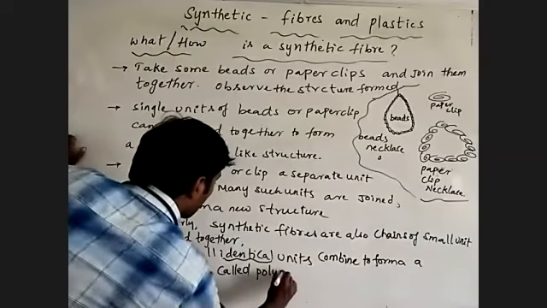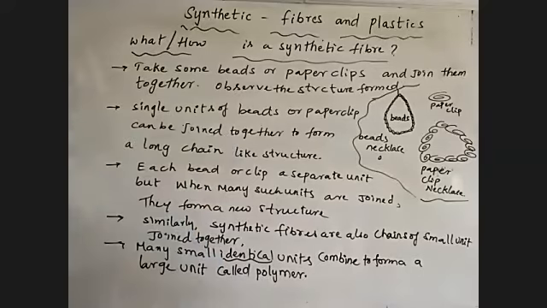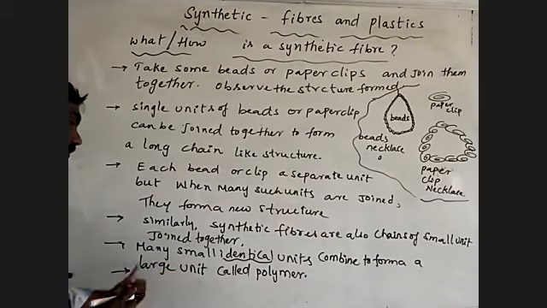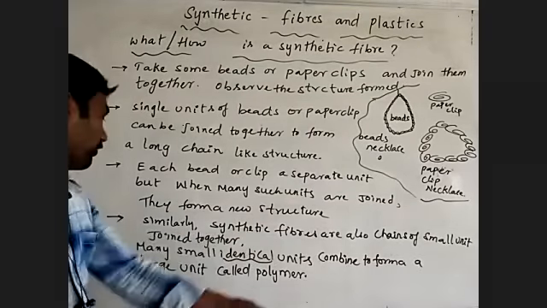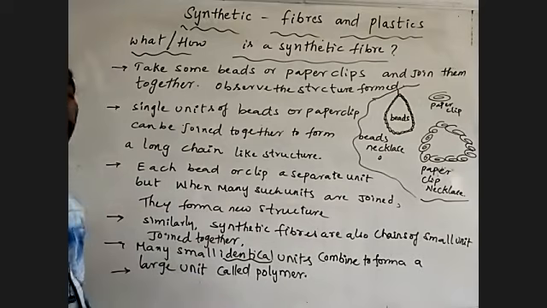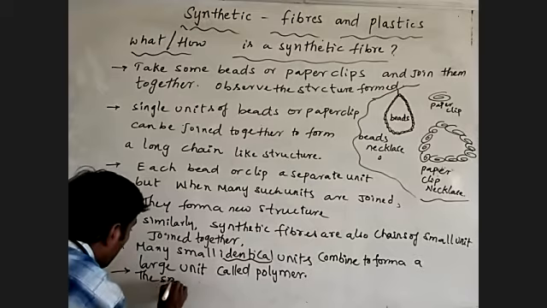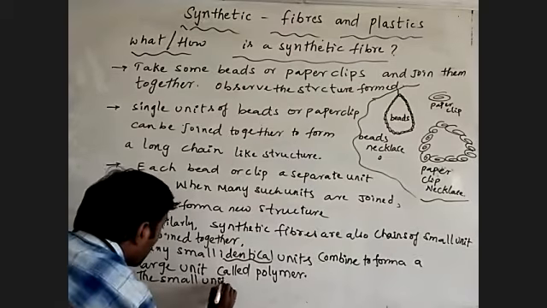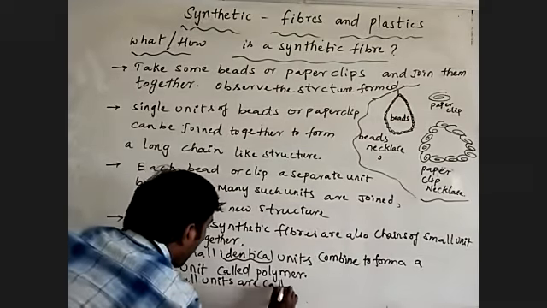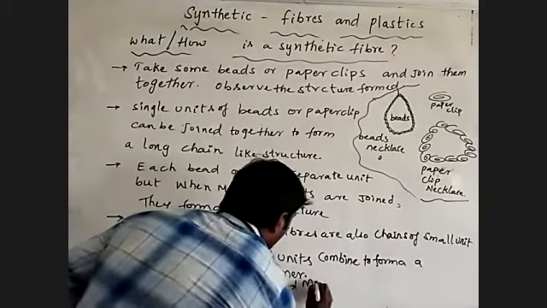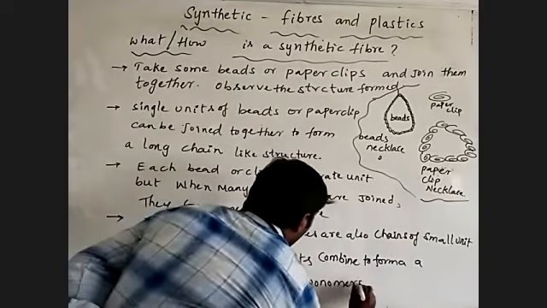What is that? Polymer. What is the meaning of polymer? Many small identical units combined to form a large unit, what we are calling a polymer. Understand? So the small units are called monomers.